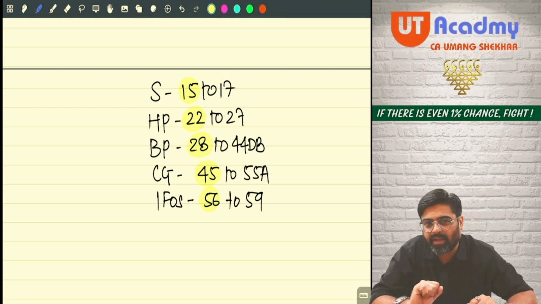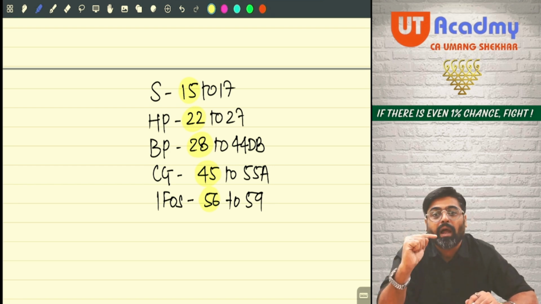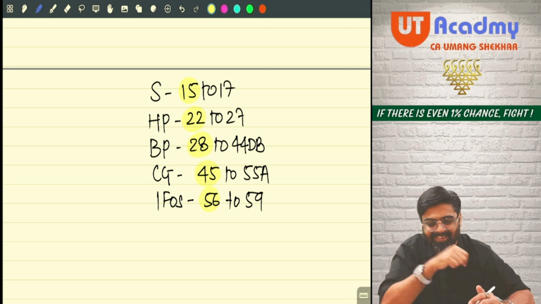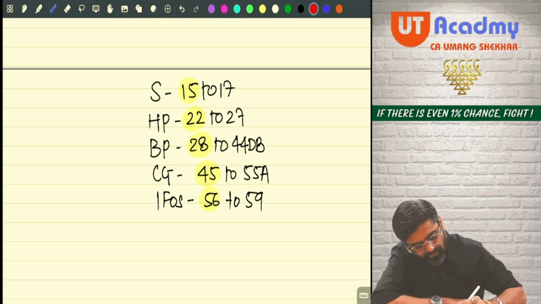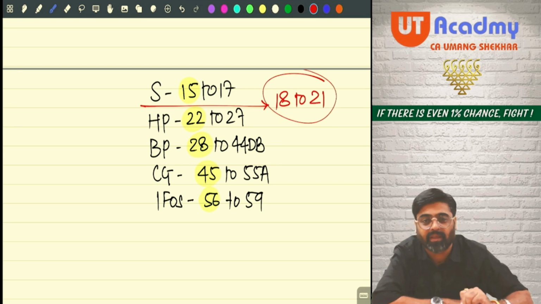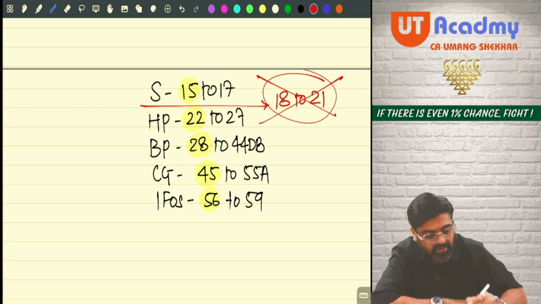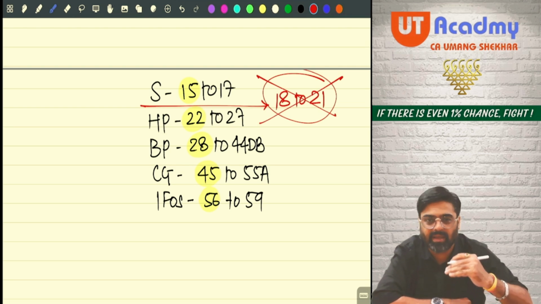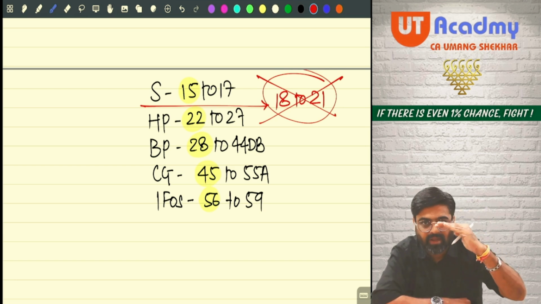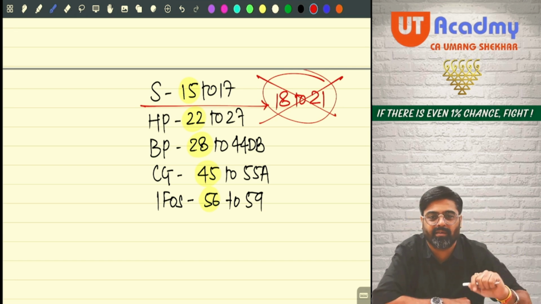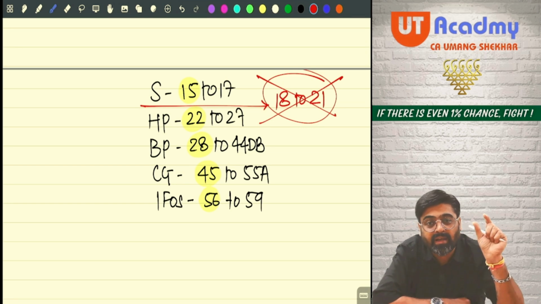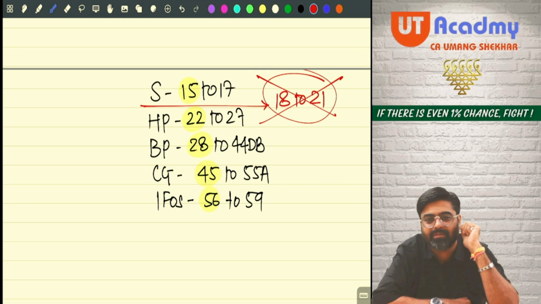So you might be wondering that after salary and before house property, a few sections are missing. You might have noticed. After salary and before house property, section number 18 to section number 21 are missing. These are omitted sections. Earlier, there used to be a head after salary and before house property. Under this head, dividend income and interest income used to get charged.